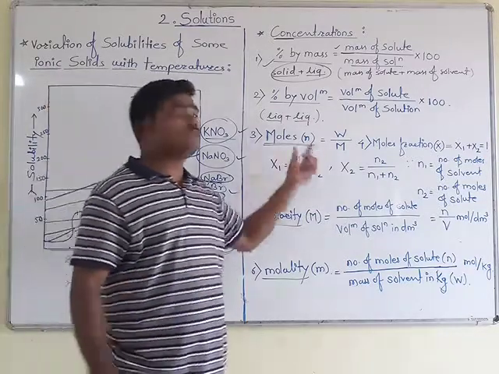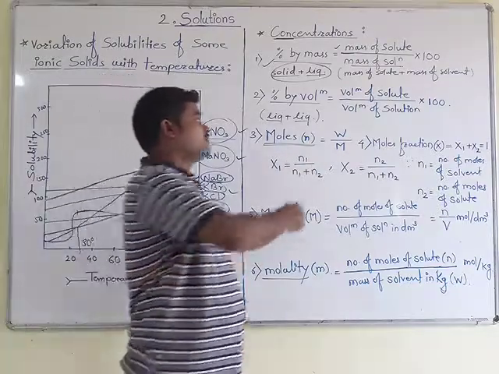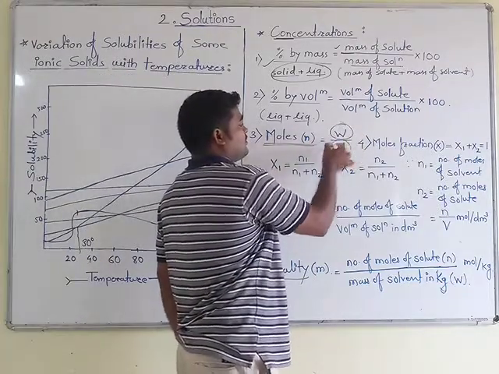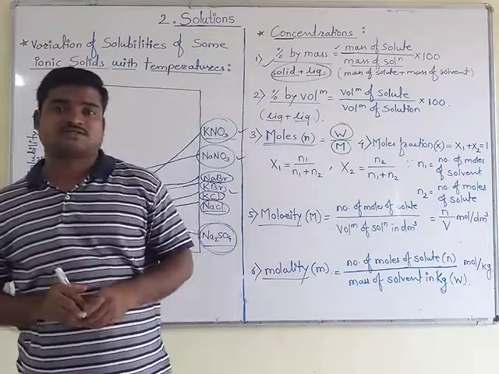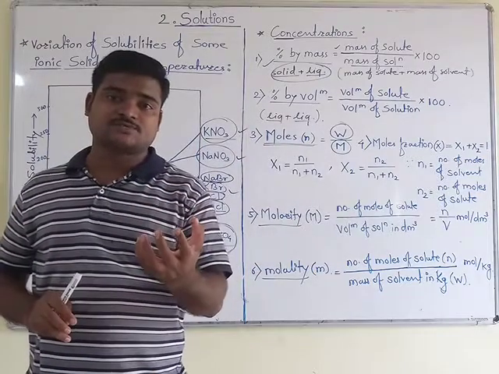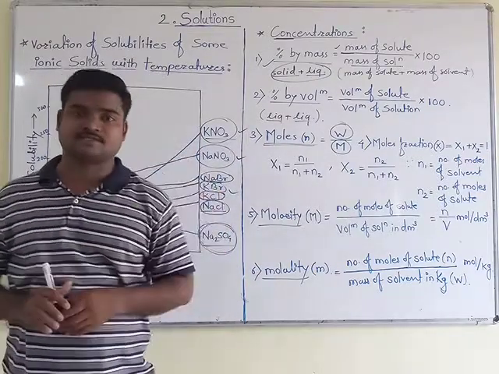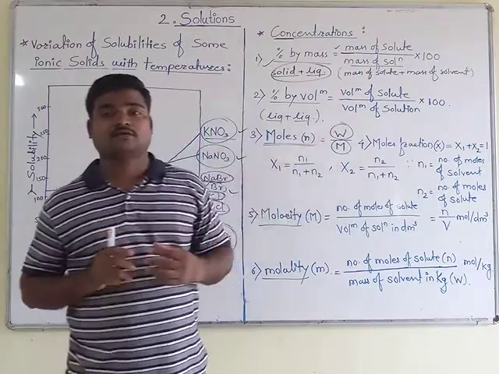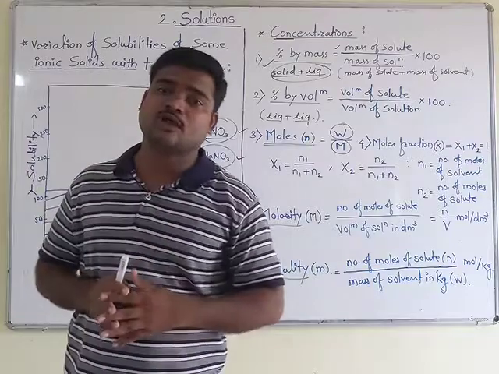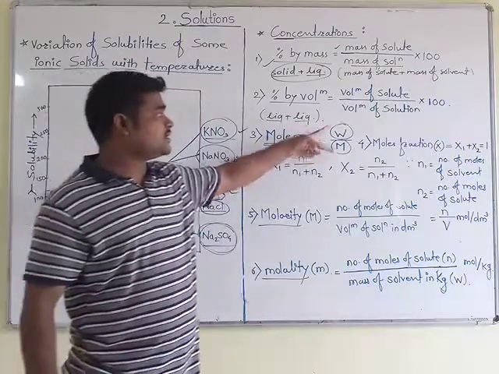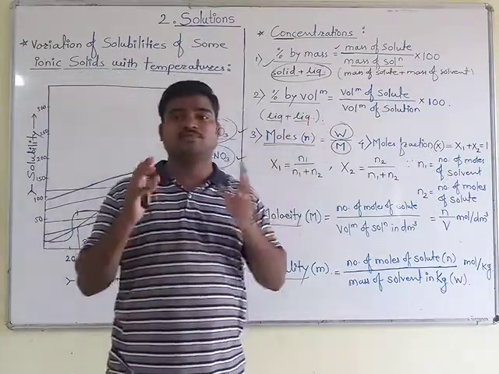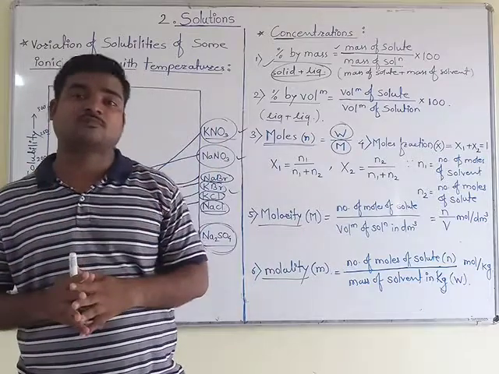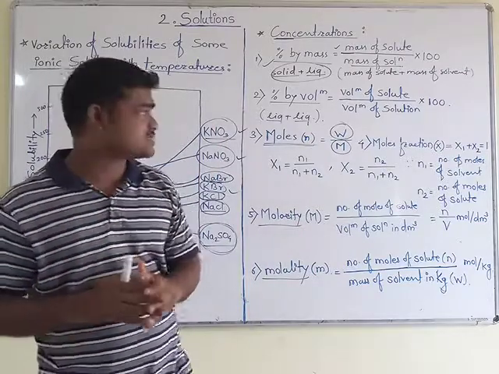How can we determine it? By taking the ratio of these two factors, that is mass of substance divided by its molar mass, or we can also say given weight divided by its molar weight. By taking these two simplest ratios, you can find out the number of moles of any substance.